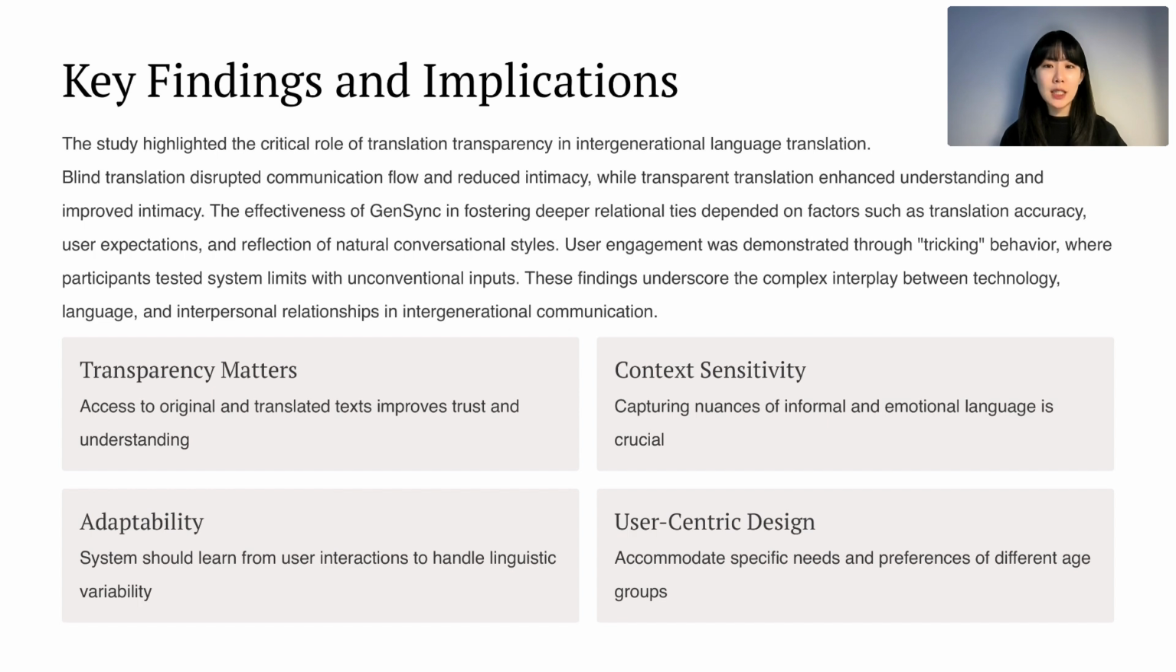While GenSync enhanced conversational quality, its impact on relationship improvement depended on factors such as translation accuracy, user expectation, conversation styles, and family dynamics. Key recommendations for future development include increasing transparency to build trust, enhancing the system's ability to capture informal and emotional nuances, improving adaptability for unconventional inputs, and designing user-centric interfaces tailored to diverse generational preferences.